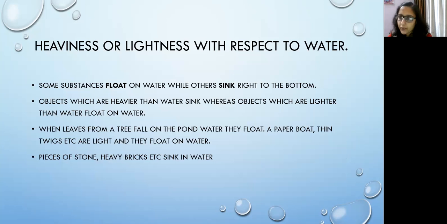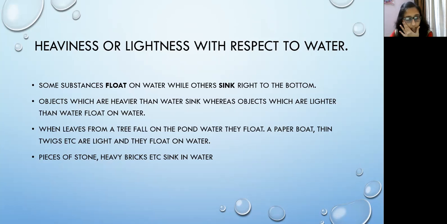Now, there are some substances which float on water while others sink. If I take a wooden cork, so wood is lighter than water. That is why it will float on the surface of water. Whereas if I take an iron nail, if I put it in a jar filled with water, it will sink to the bottom. Why? Because it is heavier than water, it is more dense.